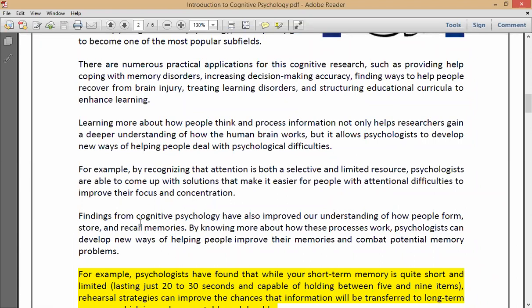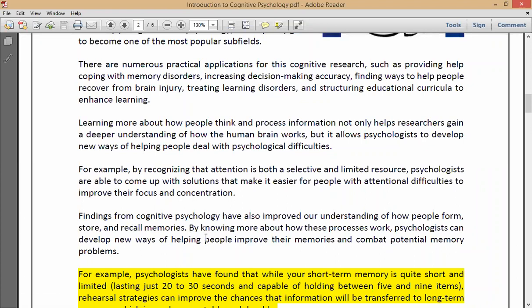So by the research done in cognitive psychology, it has improved the understanding of how people form, store, and recall memories. By knowing more about how these processes work, psychologists can develop new ways of helping people improve their memories and combat potential memory problems. So this is one importance. That means by knowing more about how the mind works, and how we can recall memories and how we can improve it, this has helped in the cognitive psychology field.